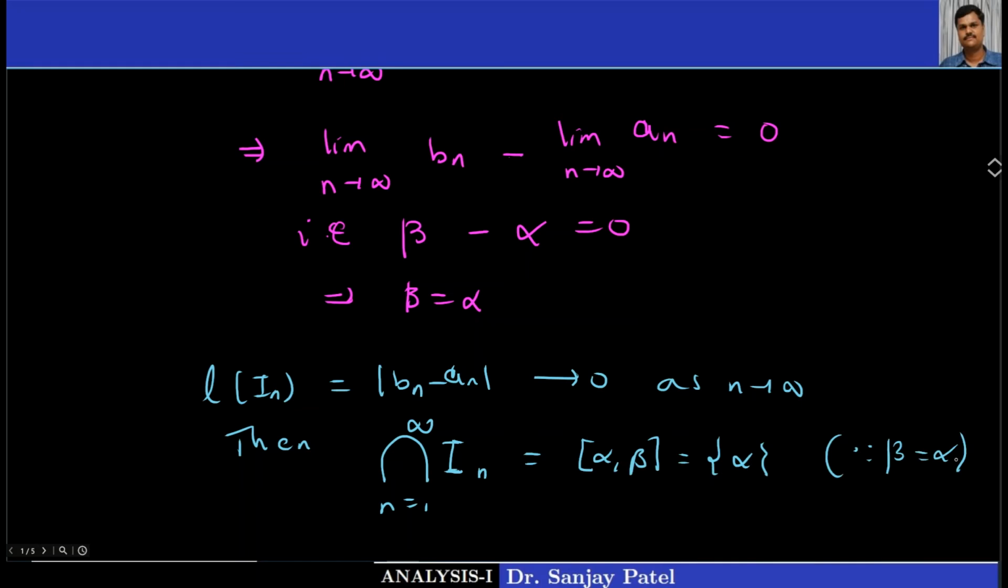Okay, so we have proved this nested interval theorem, and this theorem is very useful in showing that every bounded sequence of real numbers has at least one convergent subsequence, and this is very useful in proving the completeness of the field R. Okay, thank you.